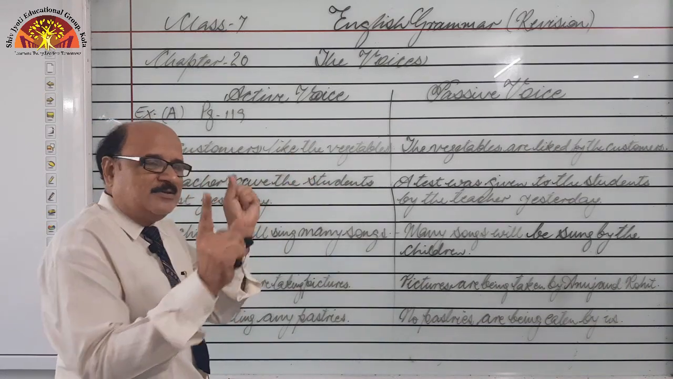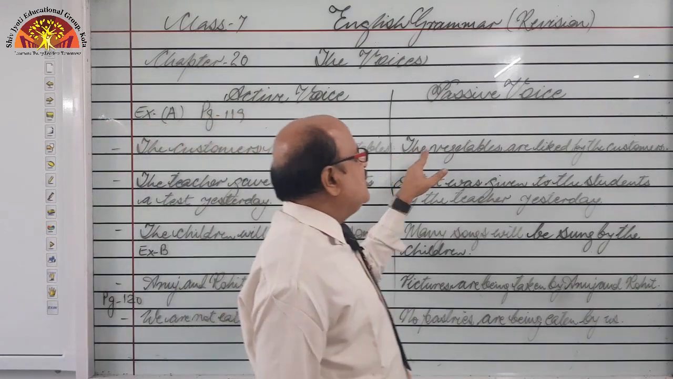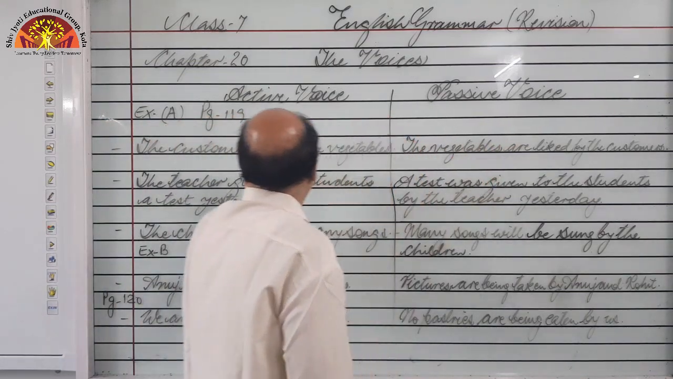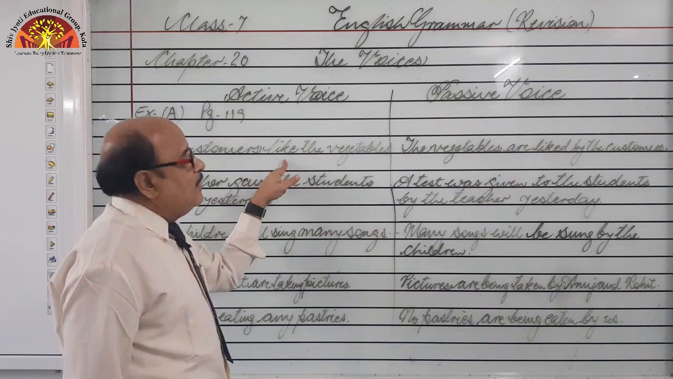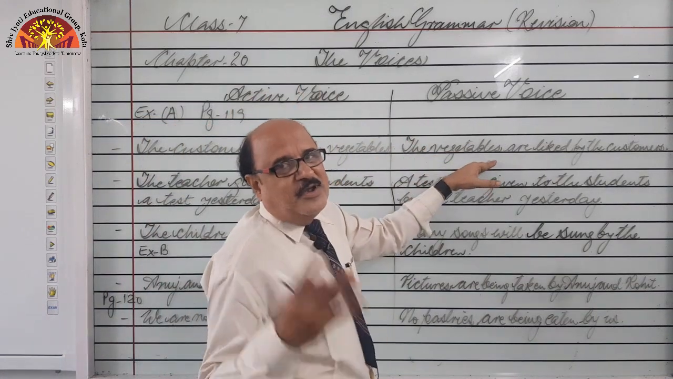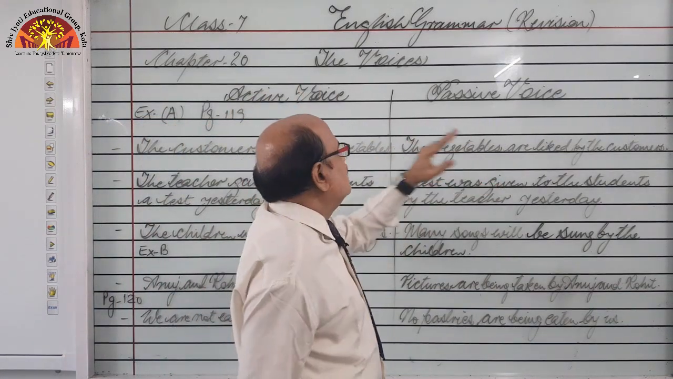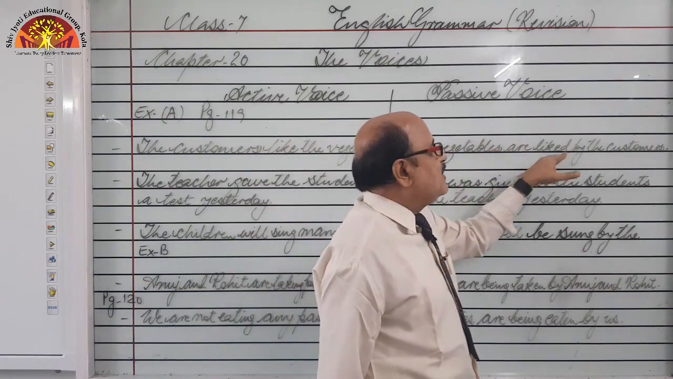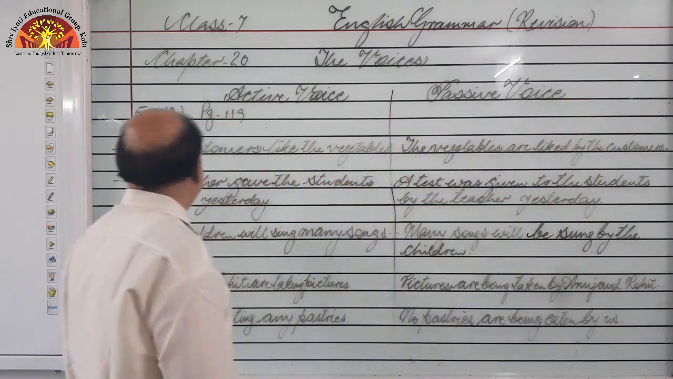So swapping subject and object. So the vegetables are, because this is present indefinite, like takes is, am, are. We have already learned the tenses rules, right? So the vegetables are liked by the customers.